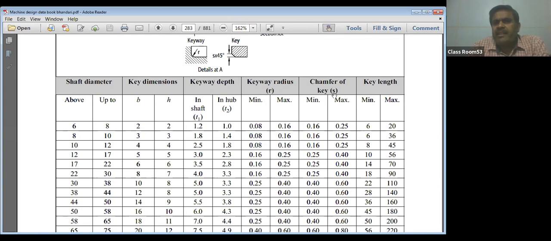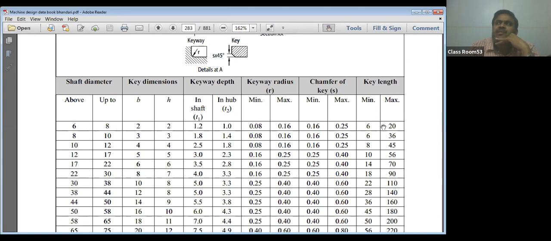Keyway depth, keyway radius, chamfer of the key. This is the chamfer, 45-degree chamfer, radius, key length. So key length is also important. Minimum key length is 6, maximum key length is 20 mm. So you can take any value between 6 and 20.